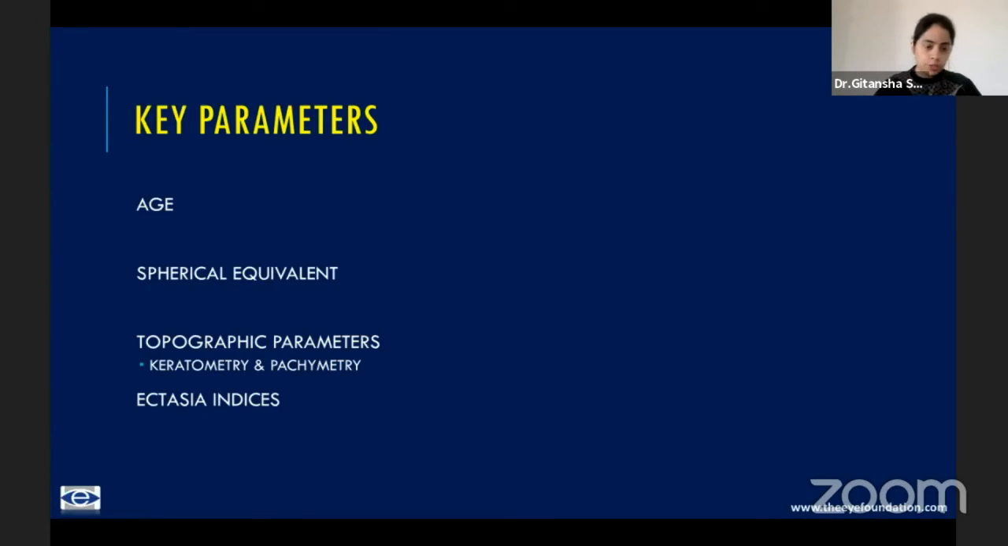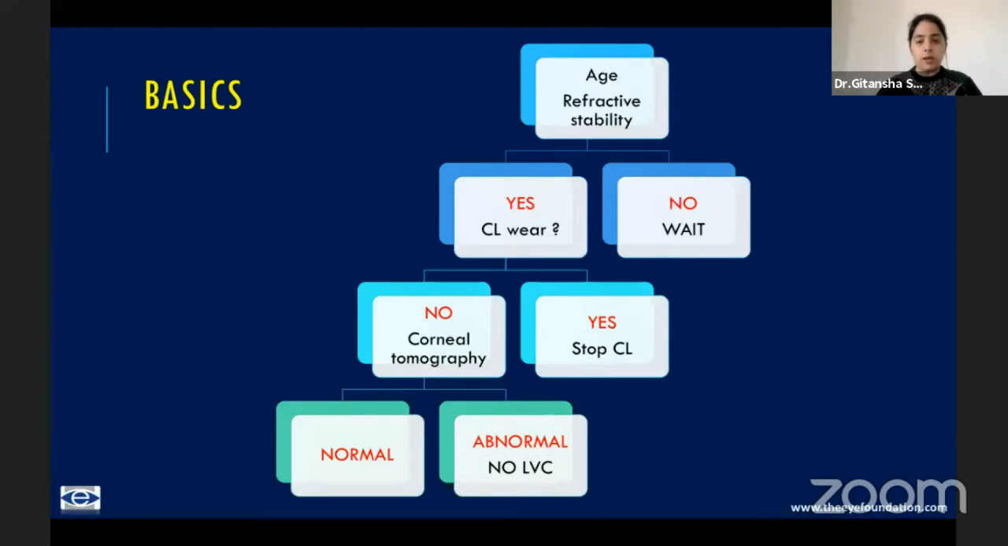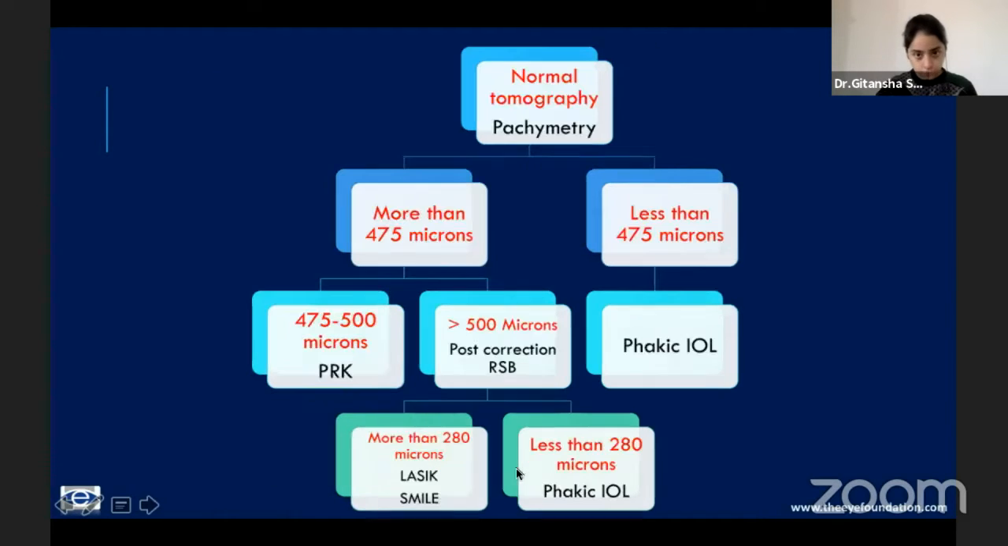So the main parameters that you have to see here are the spherical equivalent and the tomographic parameters, which mainly include the keratometry and the pachymetry. Now, assuming the patient is of age and has refractive stability, you ask for history of contact lens wear. If the patient is wearing contact lenses, again, you make them stop. I have already discussed the timelines. If no, you go ahead with a corneal tomography. If it's normal, we can do an LVC. If it's abnormal, no laser vision correction.